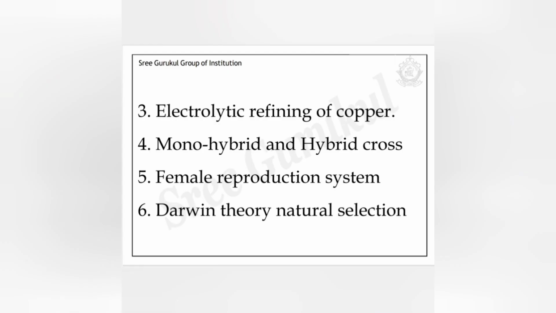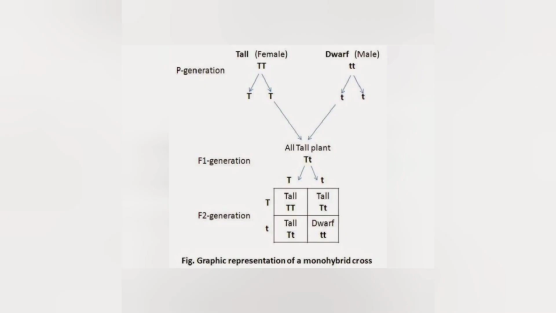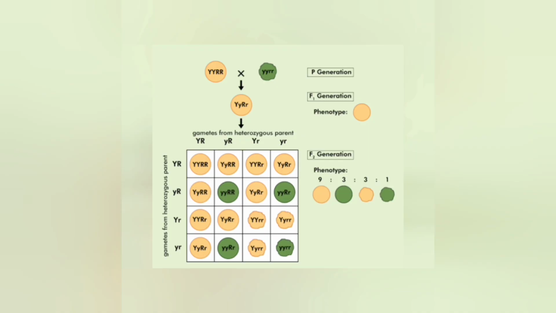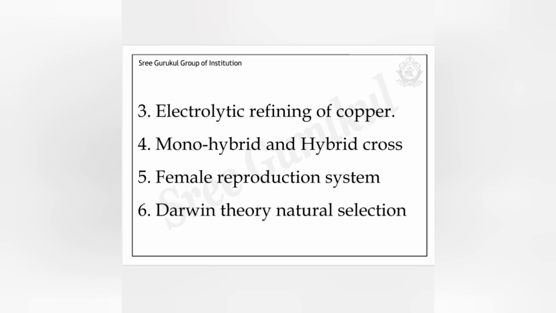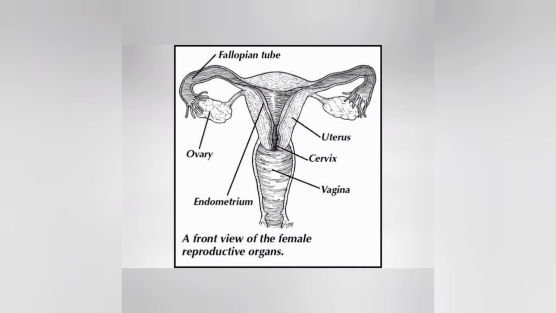In biology, maybe they can ask a question from topics like monohybrid and dihybrid crosses. So for this question, we need to practice the checkerboard and also find out the phenotypic and genotypic ratios. And next we can expect the female reproductive part, and they might ask for a diagram of any organ system along with the description of the mechanism.